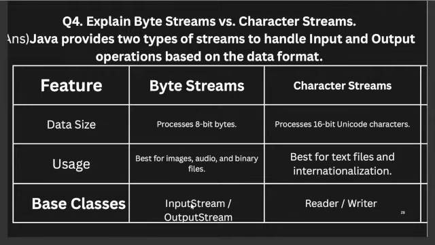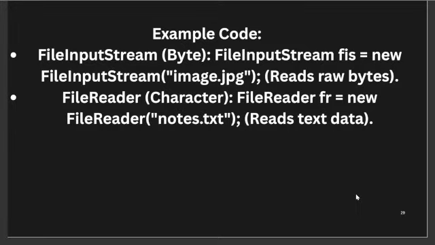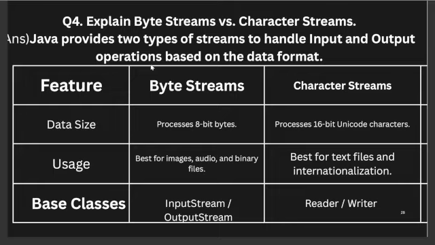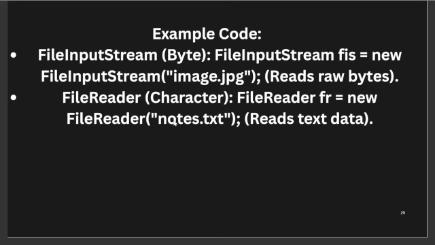Base classes will be InputStream and OutputStream for byte streams, and in character streams we have Reader and Writer. We have an example. FileInputStream is basically byte: FileInputStream fis = new FileInputStream("image.jpg") reads raw bytes, and FileReader basically handles characters: FileReader fr = new FileReader("note.txt"), we have to read this file. So this is an example of a byte stream, and this is an example of a character stream.